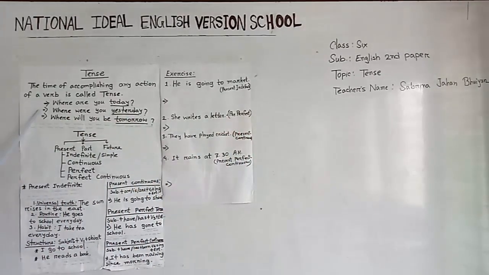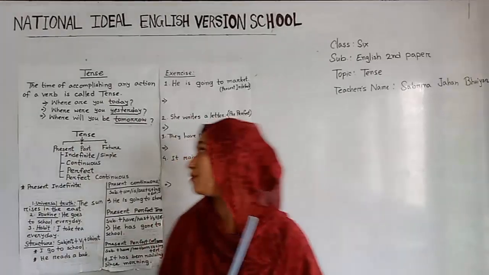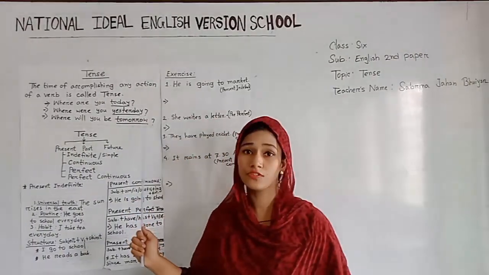My first example that I have written is, where are you today? Okay dear students. Look, the second example is, where were you yesterday? Our third example is, where will you be tomorrow? Look dear students, here I have mentioned 3 types of different times.